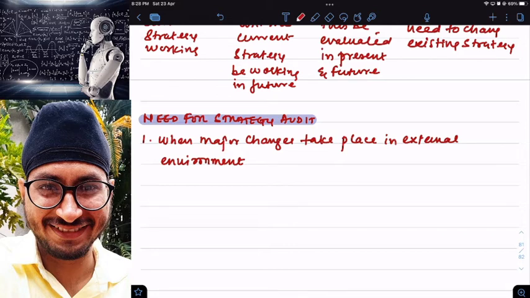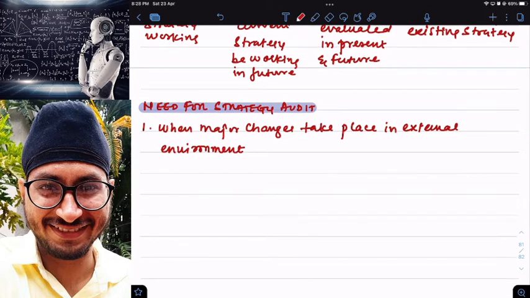Earlier I used to get a lot of subsidies because of which price was very low. Now I may not get that many subsidies, because of which I may not be able to reduce the price. Or the government has brought my business into the purview of GST, because of which my prices have to increase now. There are some major changes. Customers' taste and preferences are shifting from cost leadership to differentiation, or differentiation to focus strategy. These are called what? Major changes. Whenever any major changes take place in the environment, better go for strategy audit to find out whether the strategy you are using will be useful or useless in future.